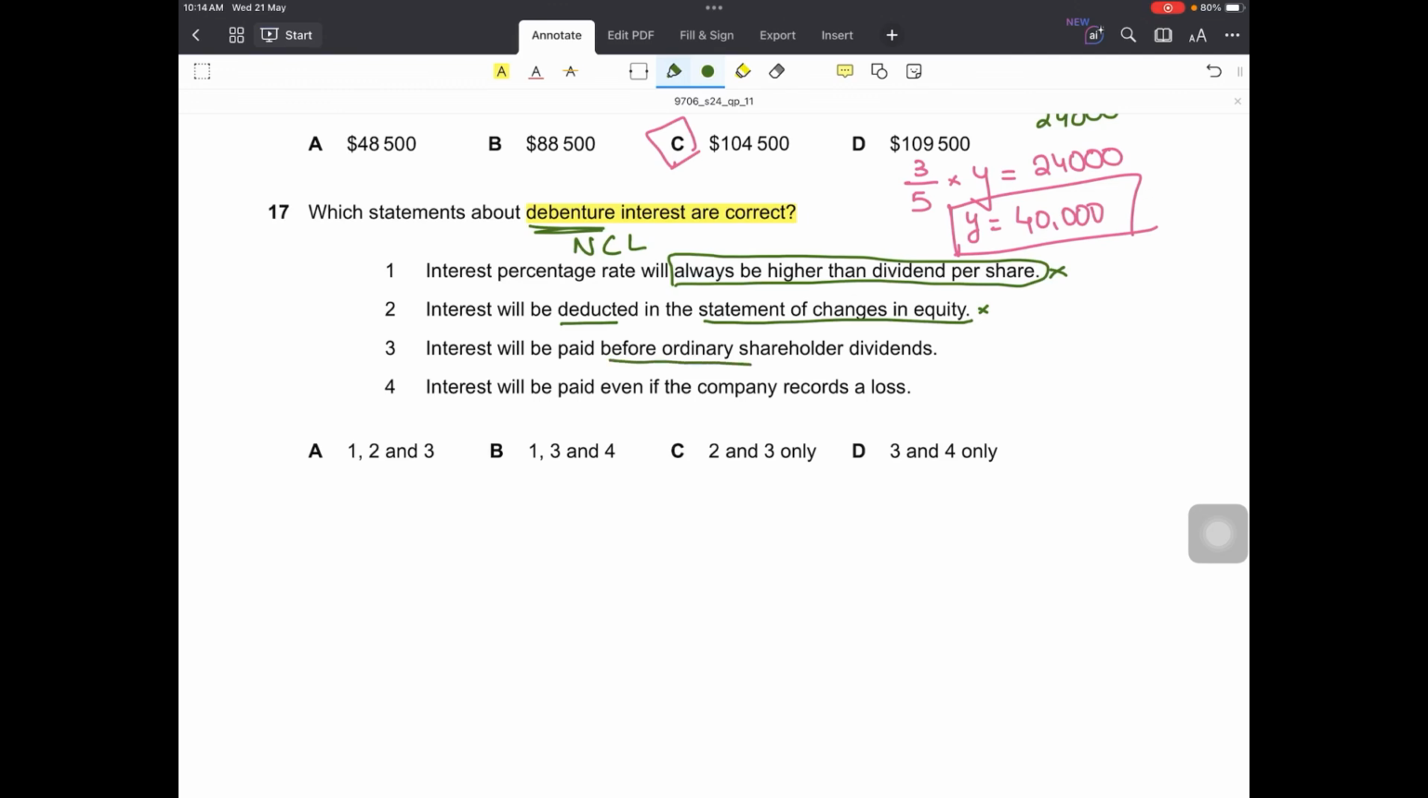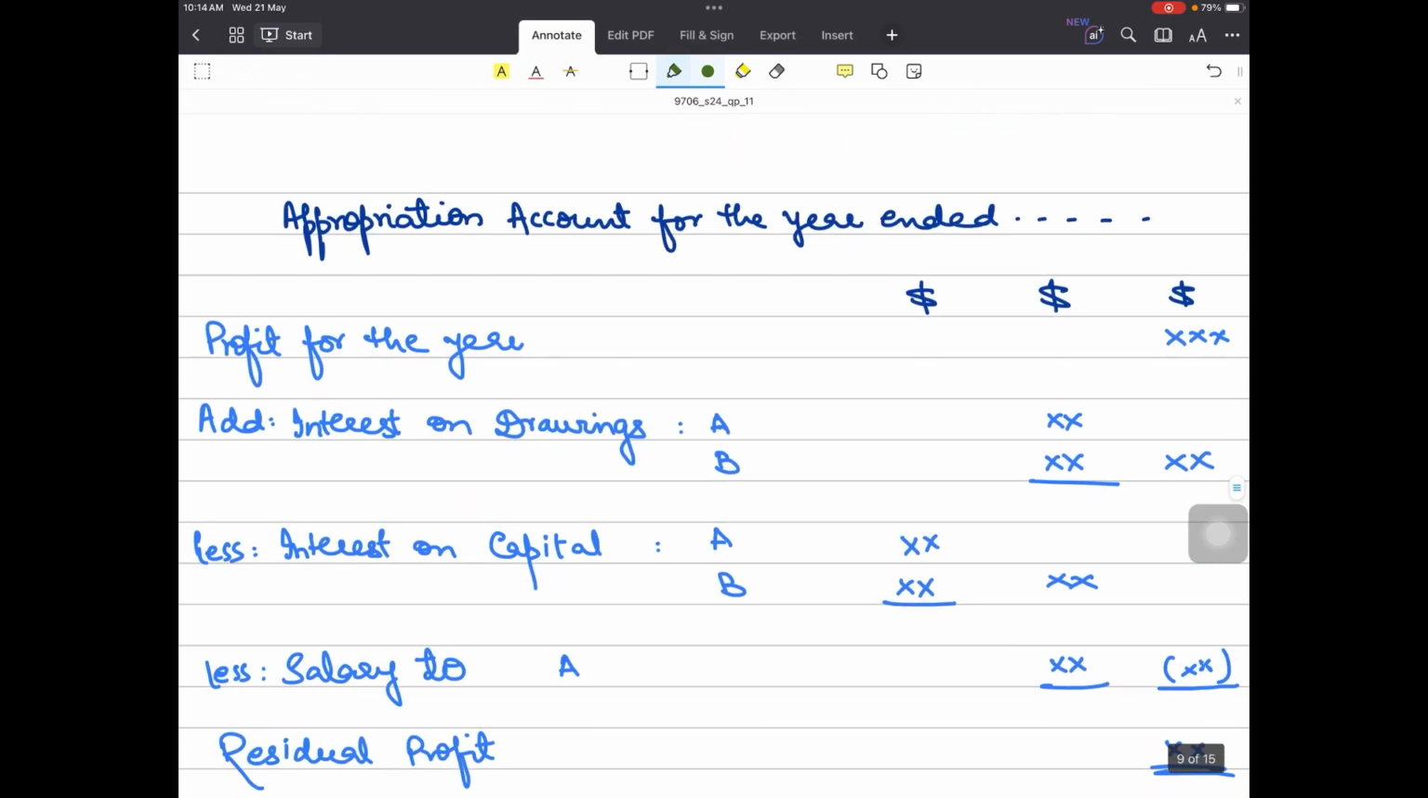Third is interest will be paid before ordinary shareholders' dividends. Yes, this is correct because it is paid in the statement of profit or loss, and after that we prepare the statement of changes in equity. So this is correct. And interest will be paid even if the company records a loss. This is also correct. Being a liability, we have to charge interest on that. We have to pay interest on that liability in any case. So this is also right. That is option D, 3 and 4.